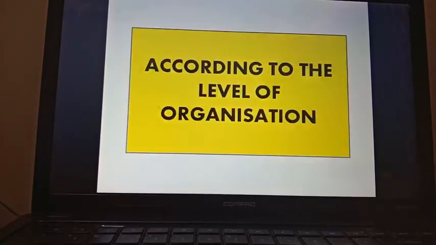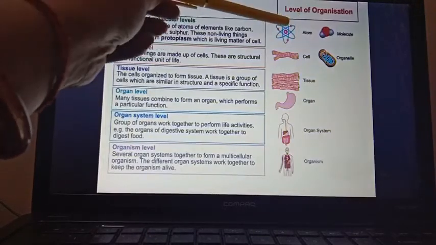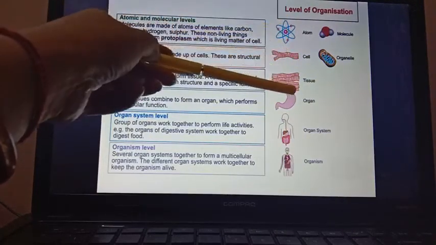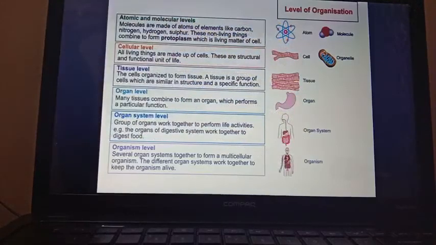Now the last one, that is according to the level of organization. You can see here the level of organization from the lower level to the higher one. So from the atom, then cell, tissue, organ system, organism. So first one, that is the atomic and molecular levels.